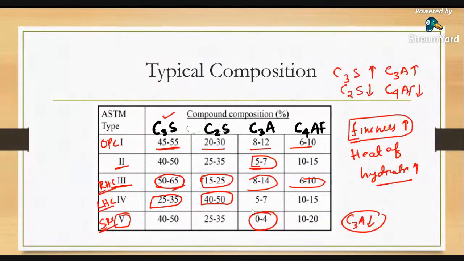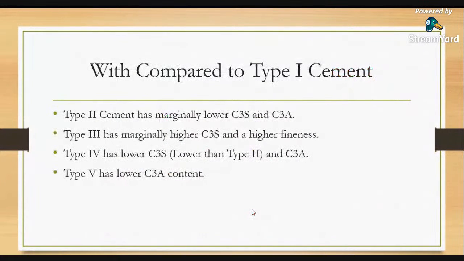Now I am briefing this in short notes. Type 2, moderate sulfate resistance and moderate heat of hydration, has lower C3S and C3A; the C3A amount is less compared to ordinary Portland cement.